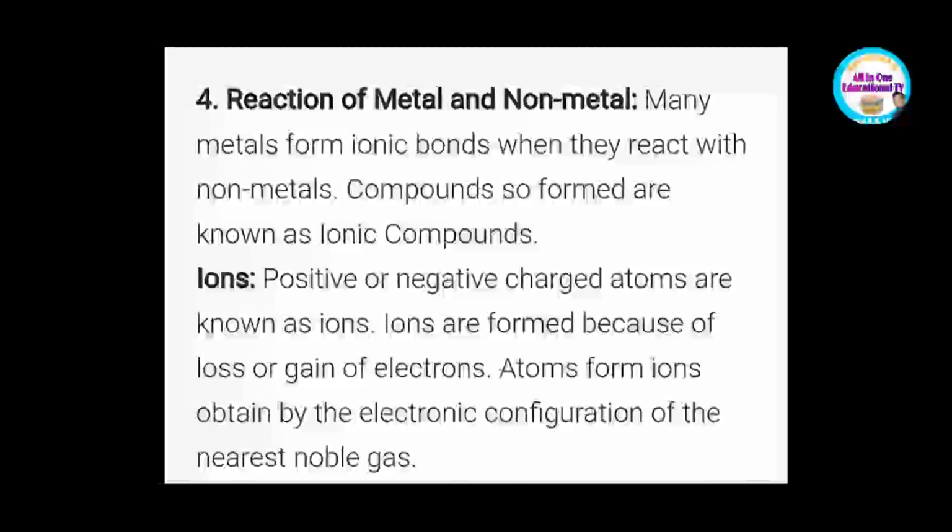What is the meaning of this? Atoms form ions to obtain the electronic configuration of the nearest noble gas. The meaning of this statement is every atom tries to complete its octet. It means atoms want to be stable by completing 8 electrons in their outermost shell.